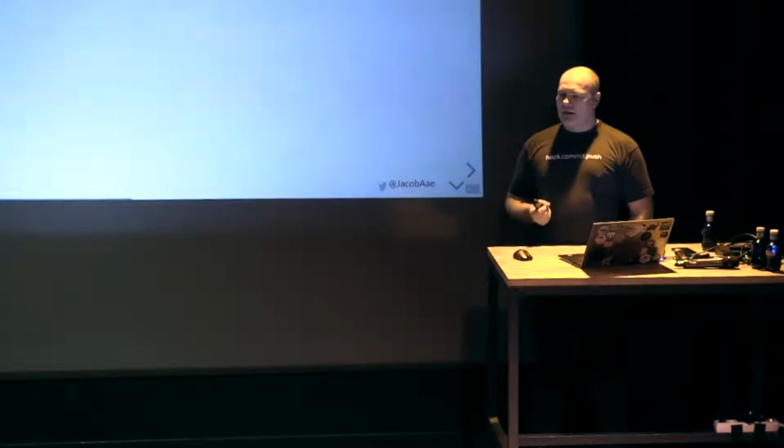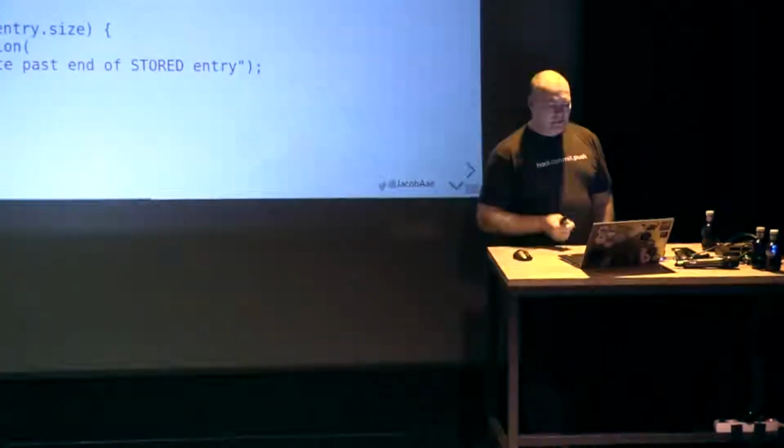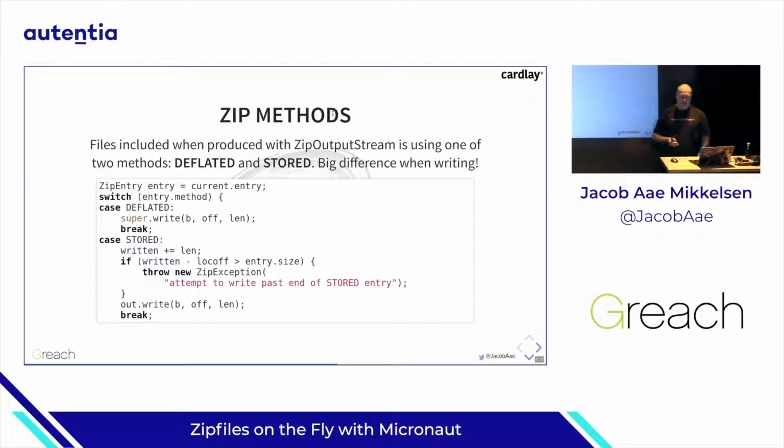So, zip files in Java and Groovyland. We already saw the example in the simple implementation on how we can do this. With a zip output stream, whenever we want to include a file, we can do it in one of two methods, or modes. A deflated or a stored mode.